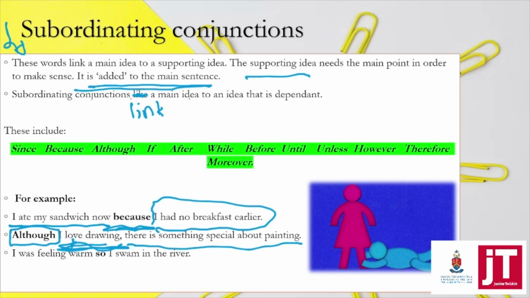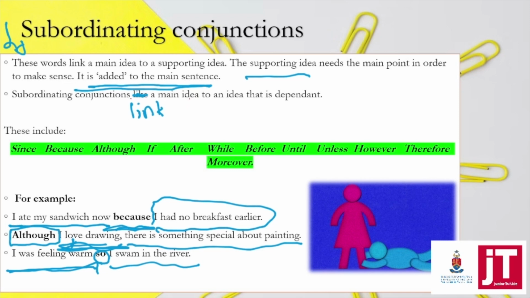I was feeling warm, so I swam in the river. Okay, so the main thing was I was feeling warm. That is the main idea. So what was the reaction? I swam in the river. Do you see? Oh, but so can be a coordinating conjunction.